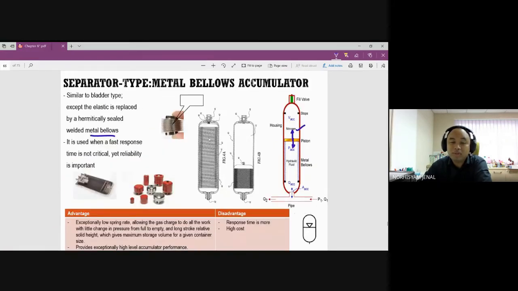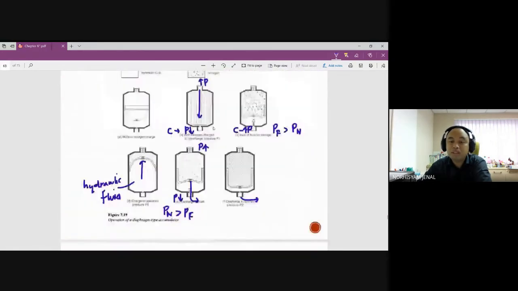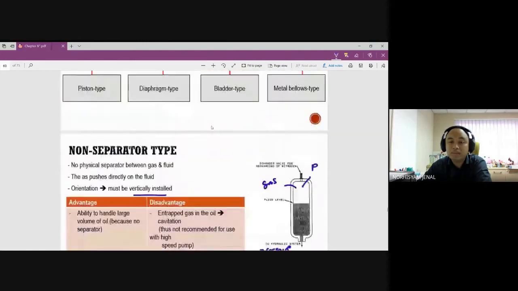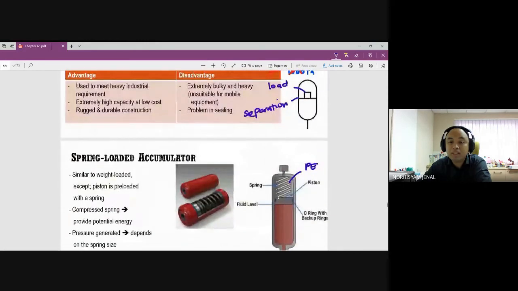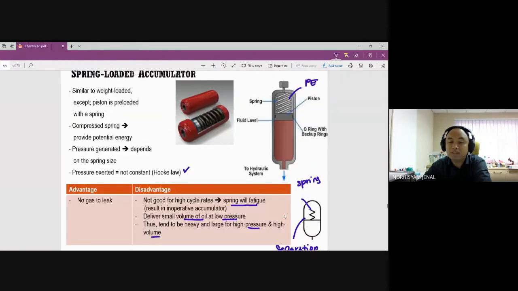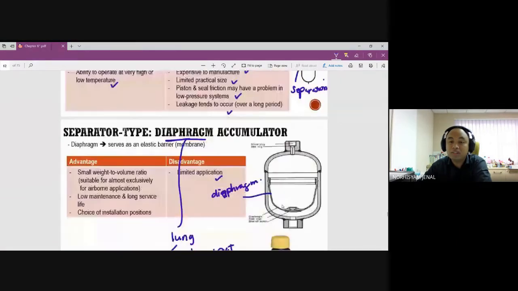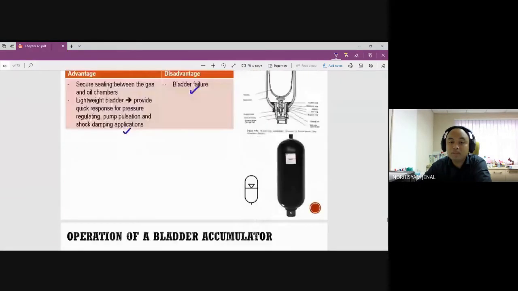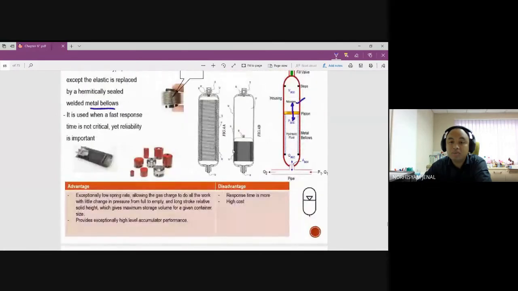Okay, what's the difference between this spring and the spring that we used before? The spring that we used before, when liquid comes in, it creates compression, so pressure will increase. So force will increase, and when liquid has low pressure, it will push it upwards. For the metal bellows, instead of compression, what happened if the liquid comes in?